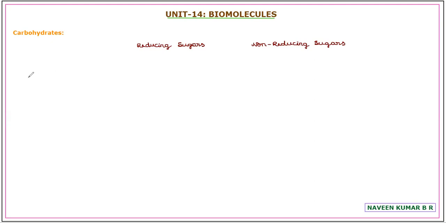Now, the classification is based on the reducing property exhibited by the sugars towards Fehling solution and Tollens reagent. Fehling solution is a mixture of two, Fehling solution A and Fehling solution B, which we are going to learn in the unit on aldehydes and ketones.